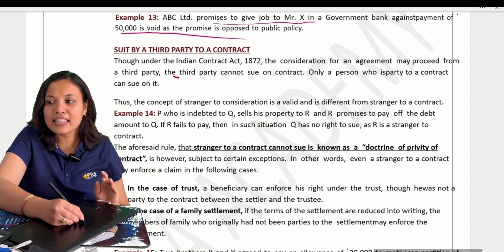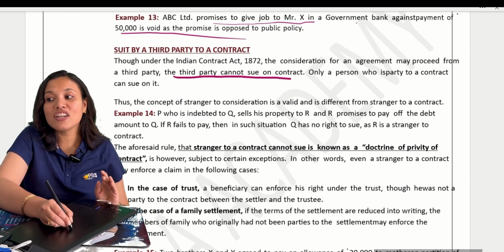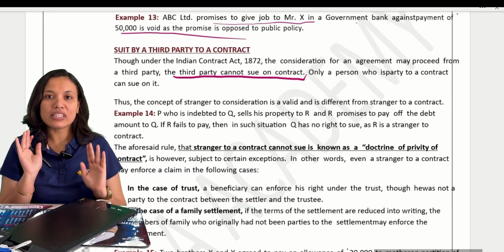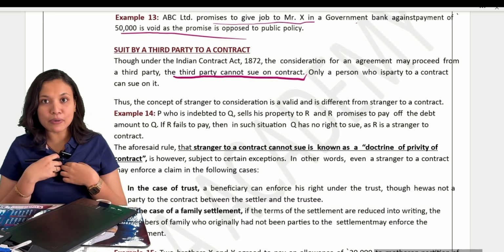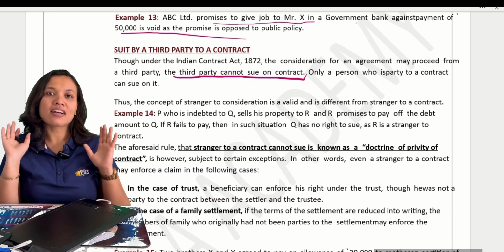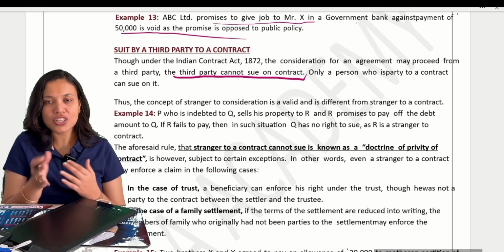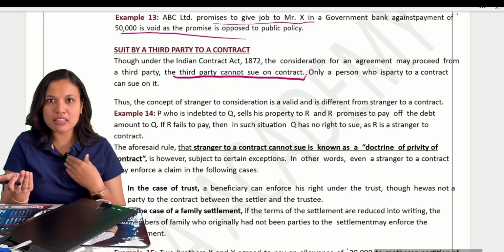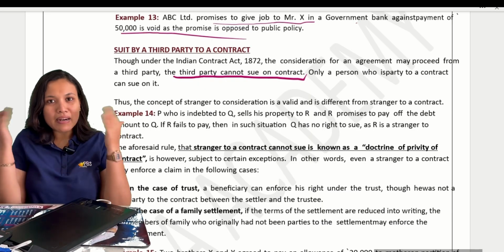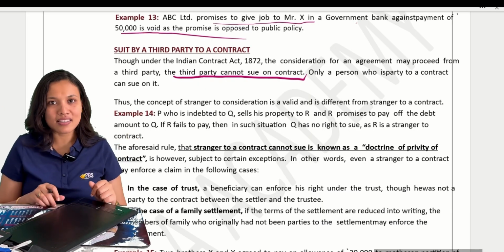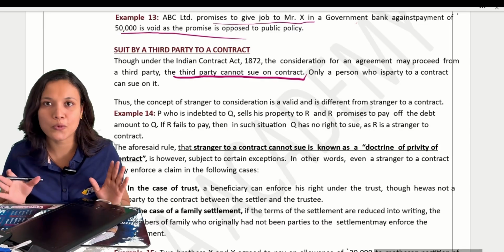But they clearly say that a third party cannot sue on the contract. What they are selling, we can accept from a third party, but a third party cannot come and file a case against us. Only those between whom the contract exists can file a case. They can only sue each other. A third party cannot come and sue any of the parties. Clear? That is what the general rule is.